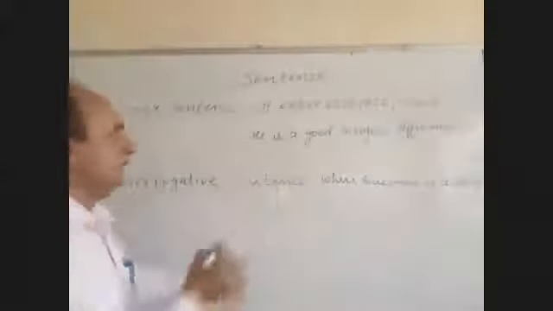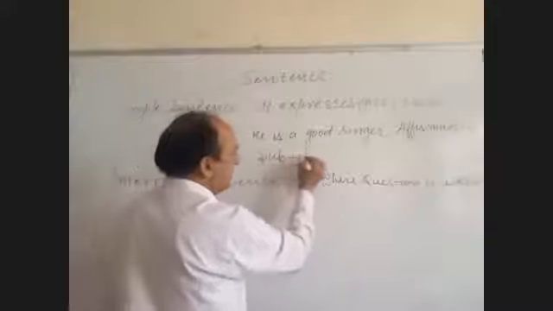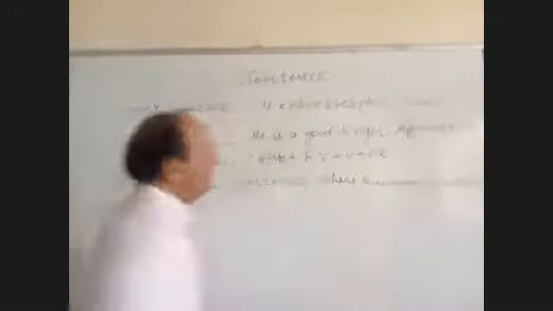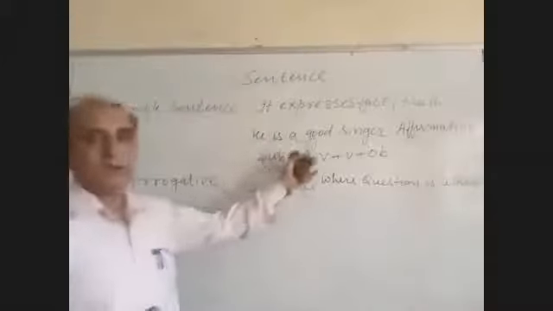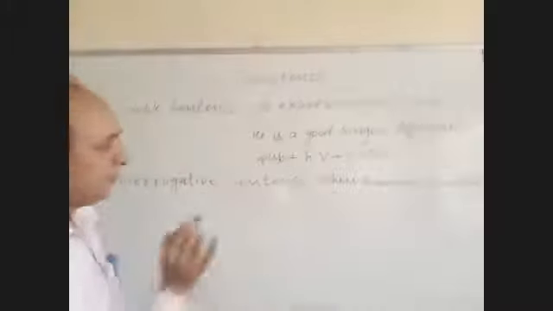In a simple sentence, we had the pattern: subject, helping verb, main verb, and object, and full stop. Suppose you want to convert a simple sentence into an interrogative sentence, you have to put the helping verb.